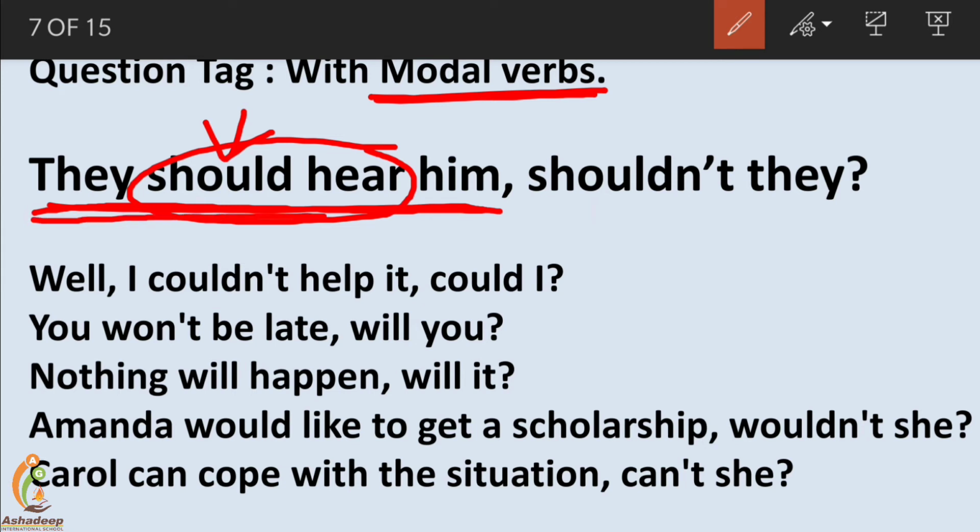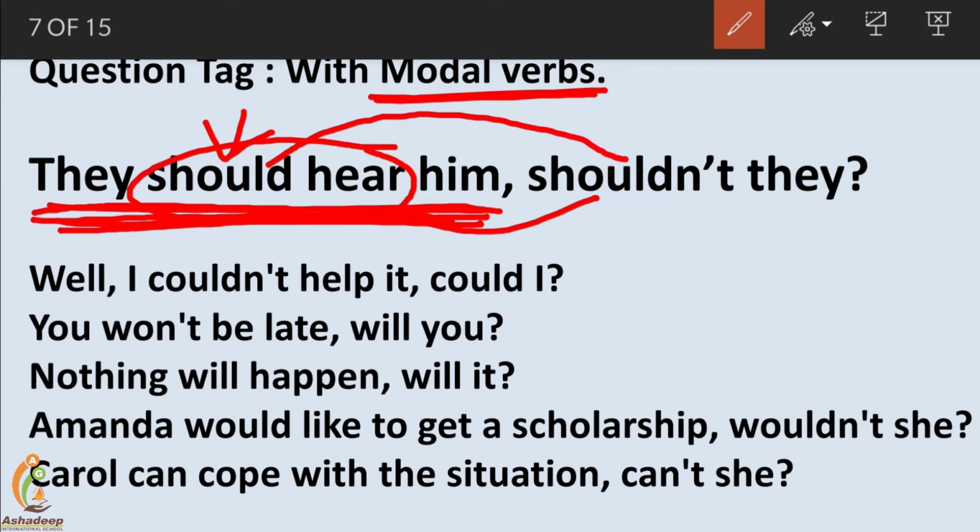First, decide whether the sentence is positive or negative. It's positive, no negation is given, so the question tag will be negative. Now the negative form of modal, should into shouldn't, as we used to get the negative form of auxiliary: is into isn't, was into wasn't, has into hasn't. Similarly should into shouldn't.